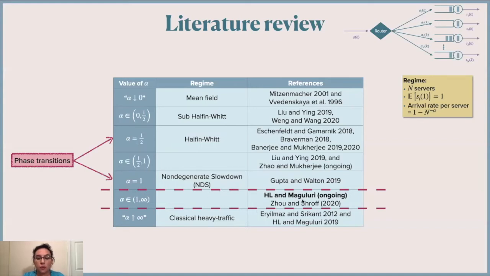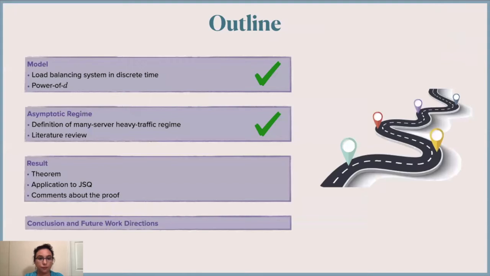Some related work is by Zhou and Shroff, but their approach is a bit different because they are looking at a large number of routing algorithms, whereas we're focusing on power-of-d. So this completes the definition of our asymptotic regime. Now let's move to the result.